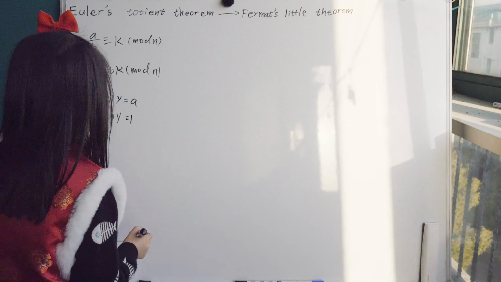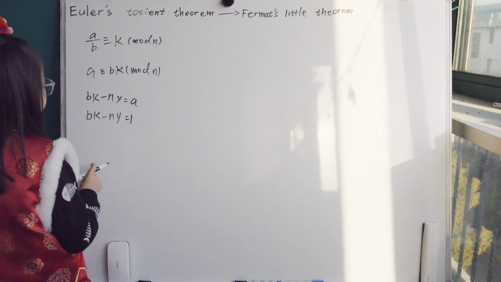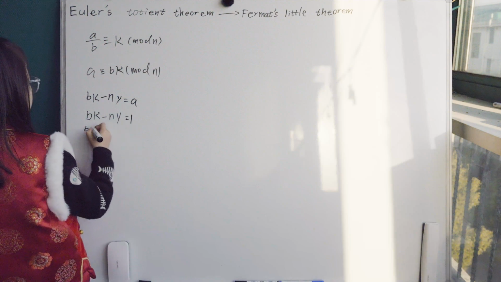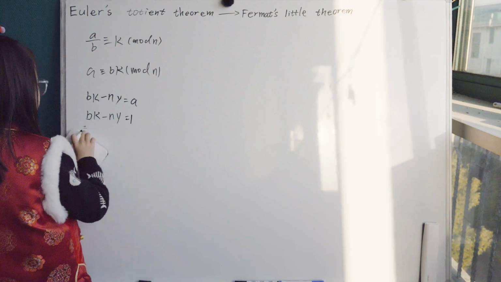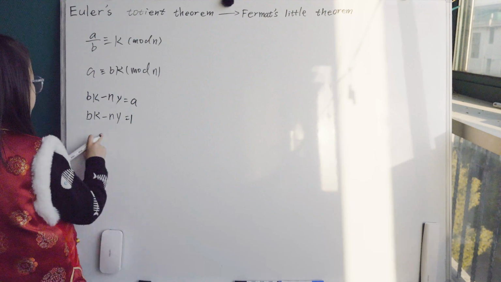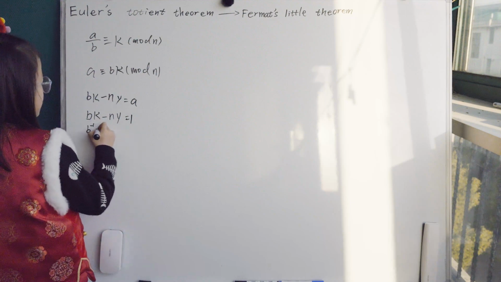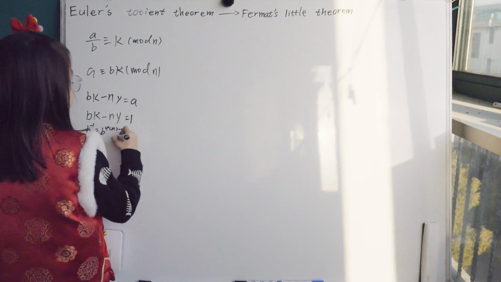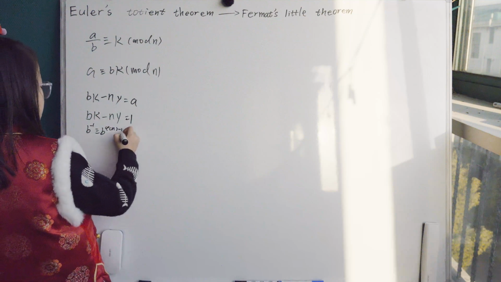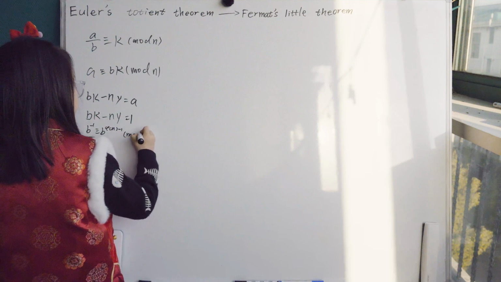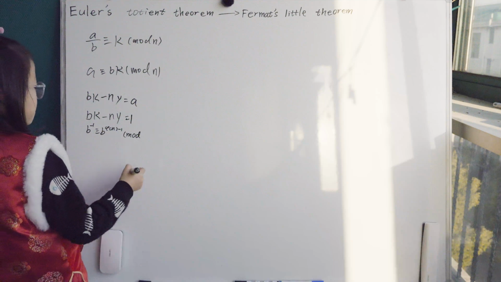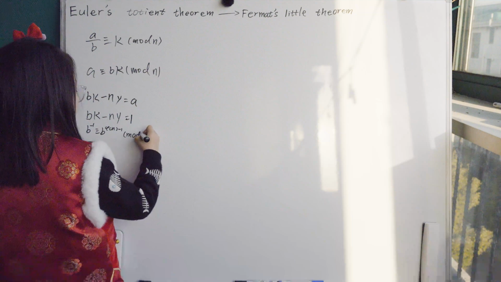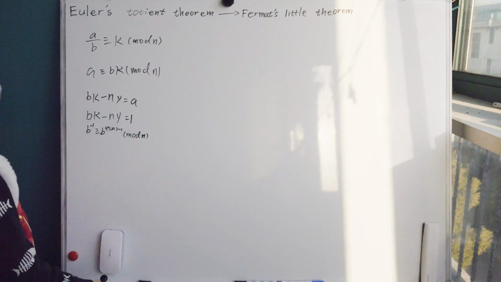We can use Euler's totient theorem to get it. Here, B to the negative 1 is congruent to B to the phi of N minus 1, mod N.